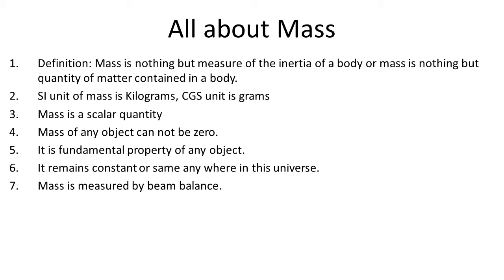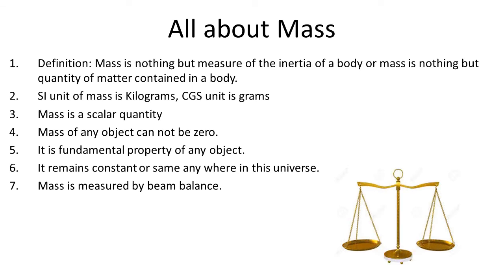Mass is measured by using a beam balance. This is a picture of that beam balance. You might have seen this beam balance at a shopkeeper's place or even in laboratories. Mass is measured in the SI unit called kilogram. Its other units are milligram, gram, even ton, quintal, right? It is a scalar quantity. Direction does not come into the picture while describing the mass of the object.